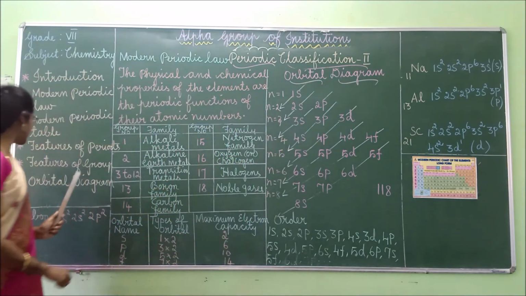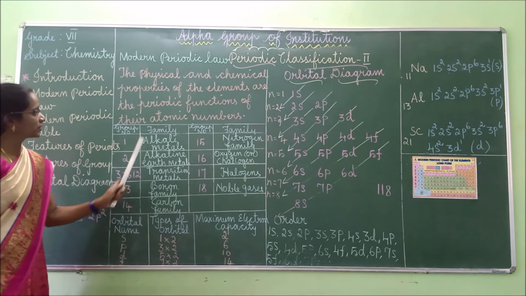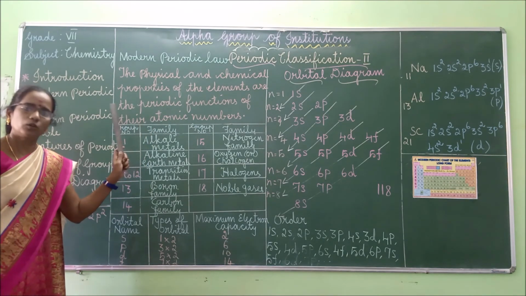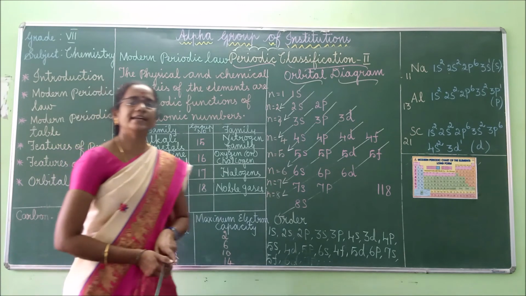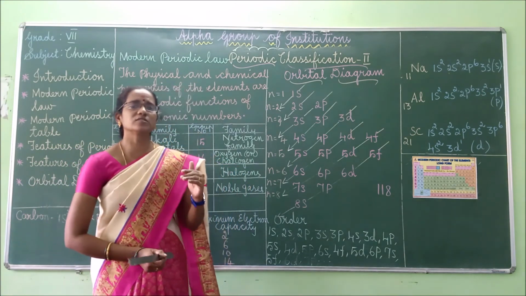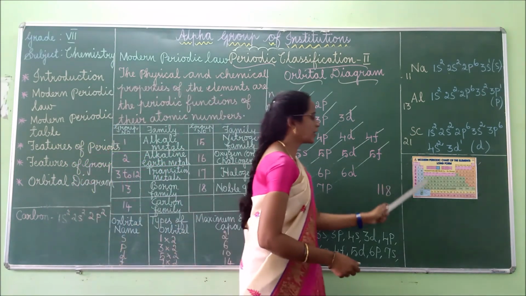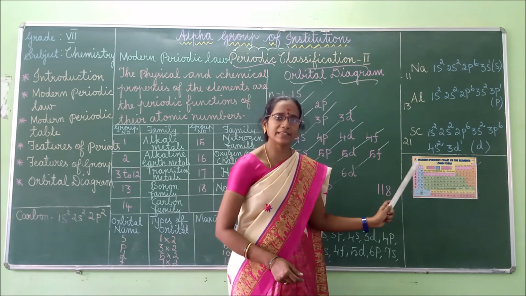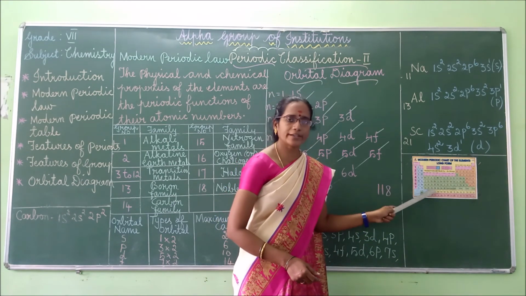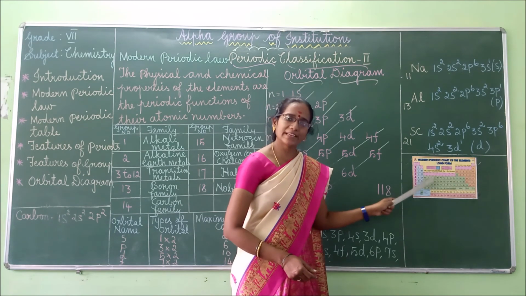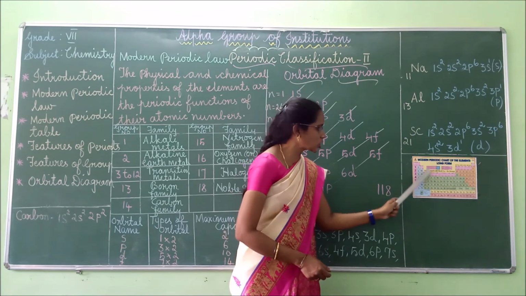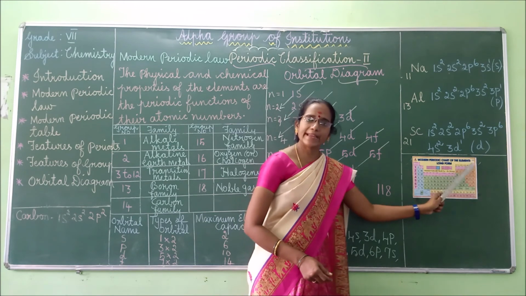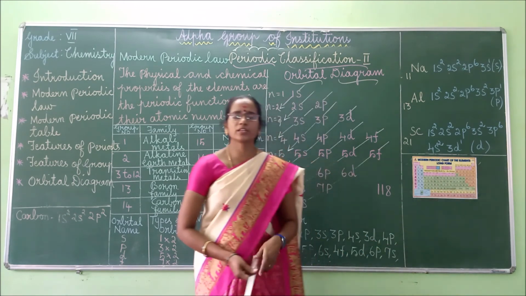So next one, these are about the families. Groups, I told you, there are 18 groups, that is elements which are present from top to bottom in vertical columns. These vertical columns are called the groups. There are 18 groups present in the periodic table.